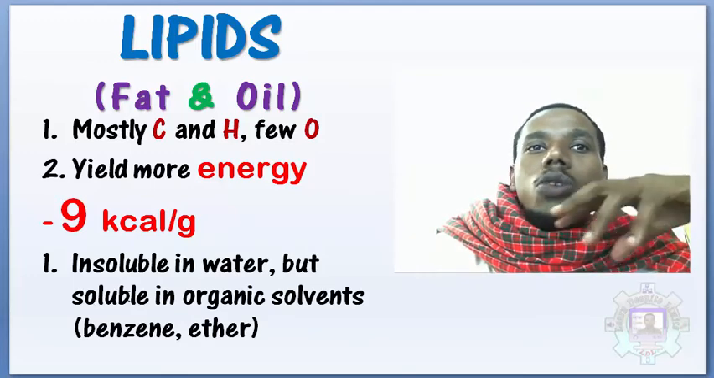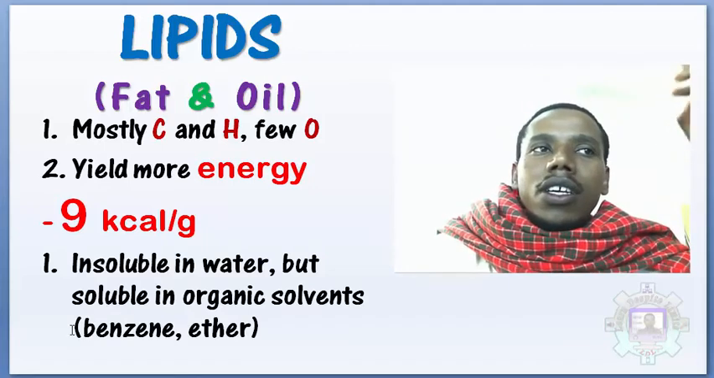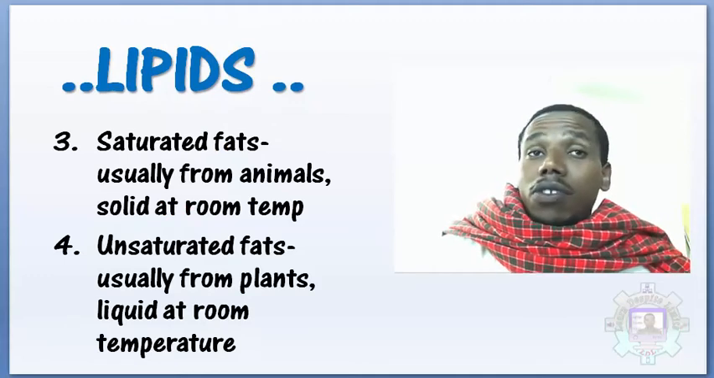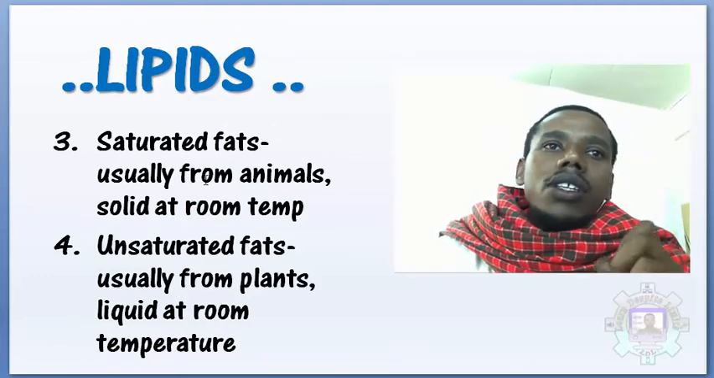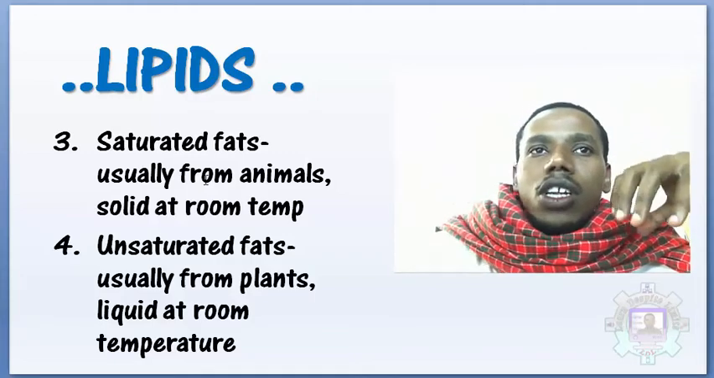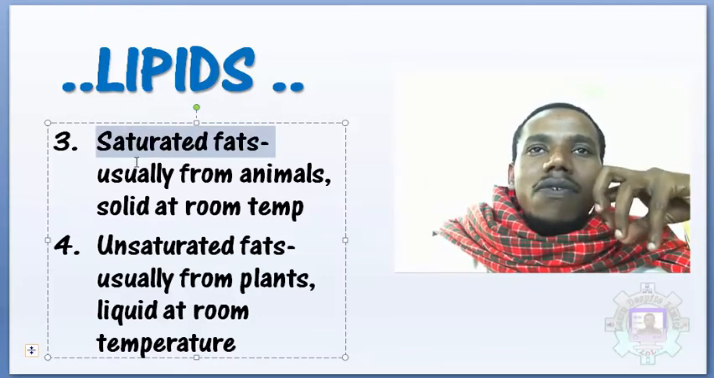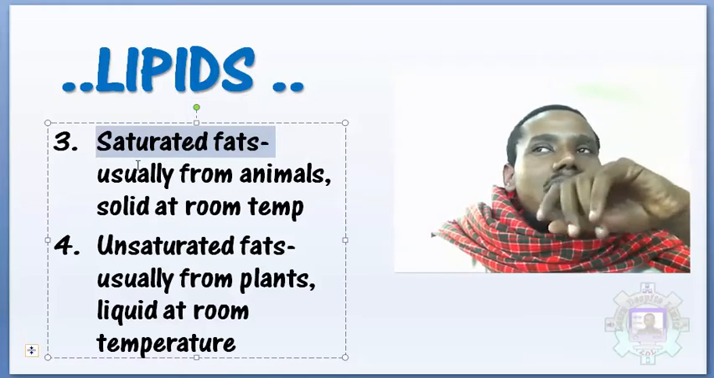Lipids are usually insoluble in water, but usually soluble in organic solvents like benzene, ether, and so on. We have 2 types of lipids, fat and oil. One type of lipid is saturated fat, usually from animals. This is not that healthy.